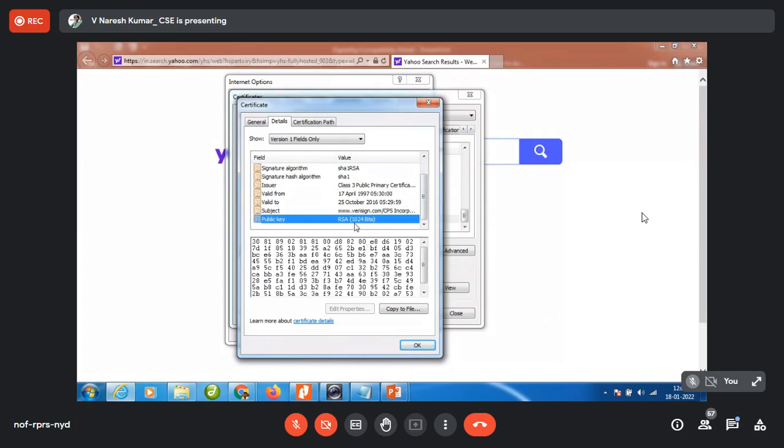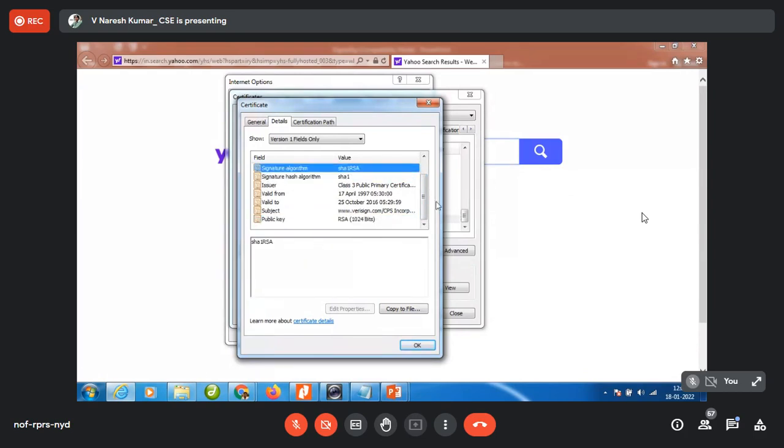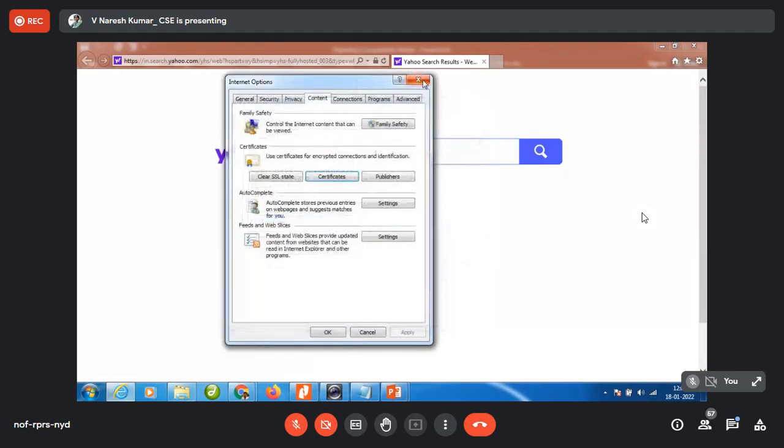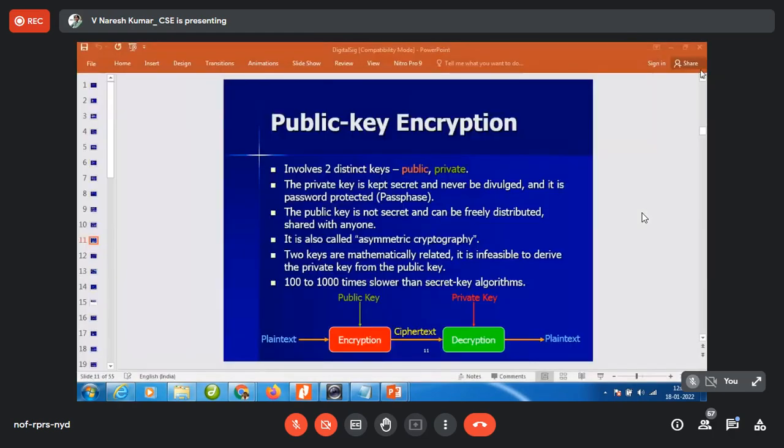Now what would be the size of your public key over here? 1024. Which algorithm is it going to use? All this information has to be shared. This certificate is going to be used to exchange the information. So like this, the public key directory is one.